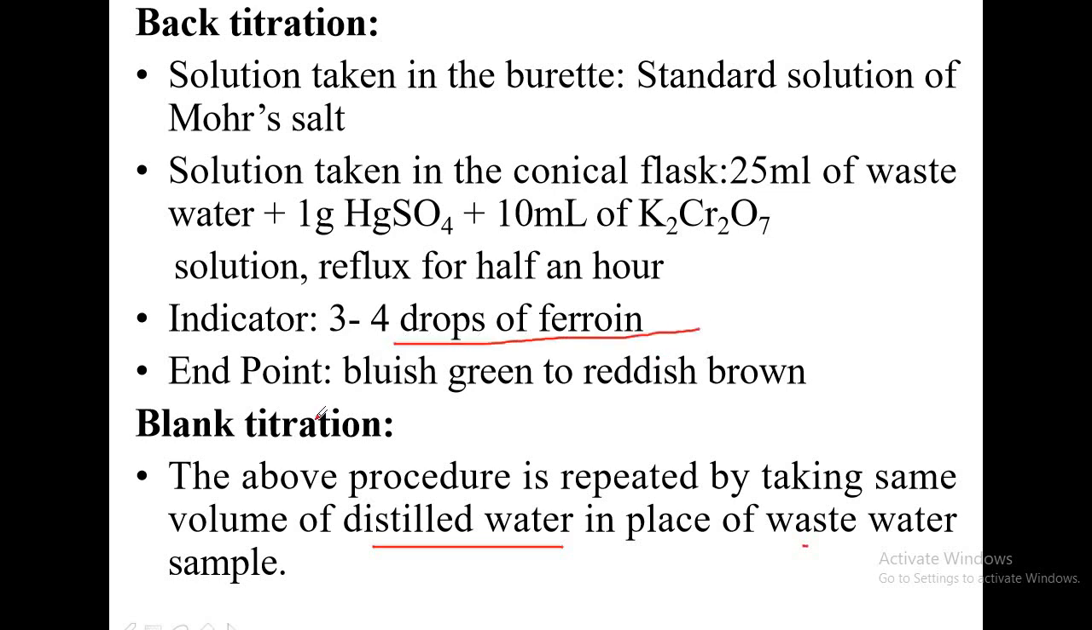The end point is bluish green to reddish brown. The actual color of the indicator, when you are adding it to the conical flask, is reddish brown. But when you add it to the conical flask, you will not get to see the red color there, because it changes its color from red to bluish green. And at the end point, the reddish brown color gets restored. That is due to the beautiful chemistry involved during the reaction.